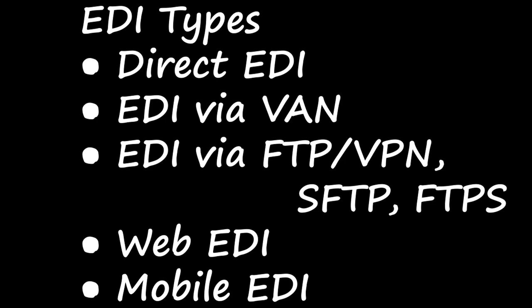So we have seen the types of EDI, right? What are the types? Direct EDI, that means point to point. Next one is EDI via VAN, that is value added networks. And next one is EDI via protocols like FTP or VPN, SFTP, FTPS. Next one is web EDI, that is web based, done online. Next one is mobile EDI. Mobile EDI means smartphones or any other handheld devices are used to transfer the EDI document. Next we are going to see about the advantages of EDI, right?